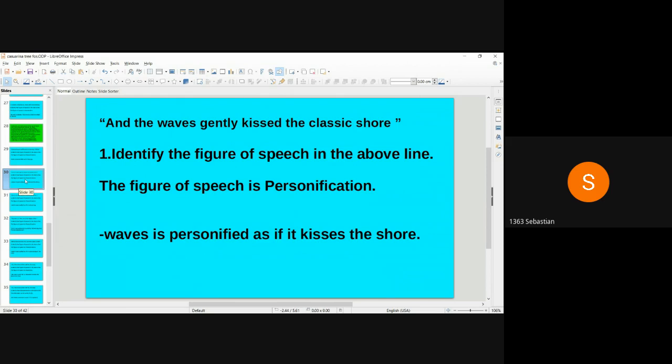And the waves gently kissed the classic shore. Identify the figure of speech in the above line. The figure of speech is personification. Waves is personified as if it kisses the shore.